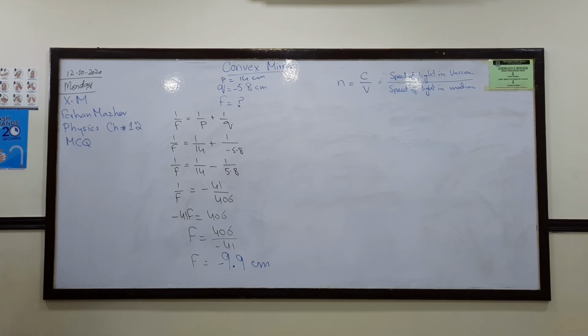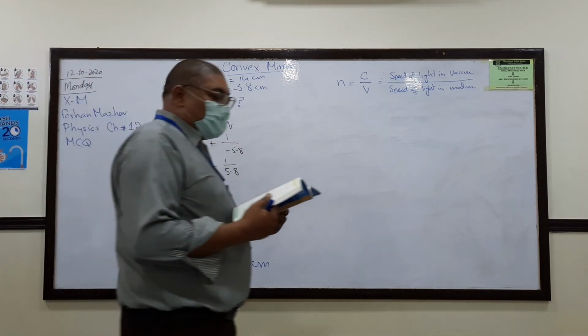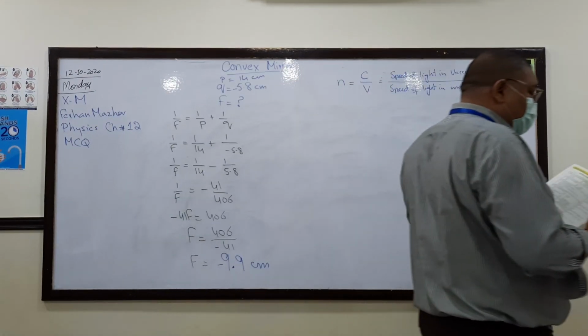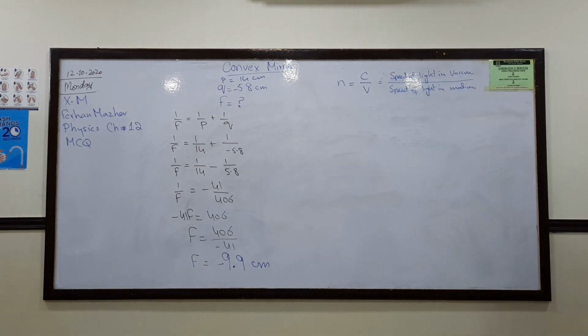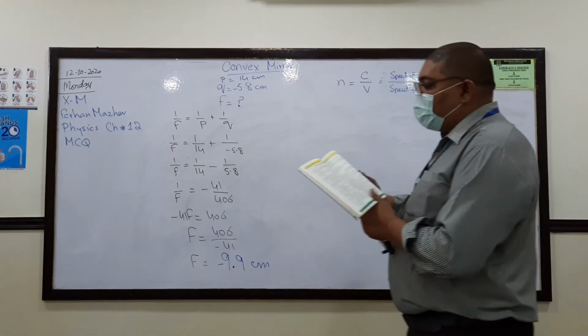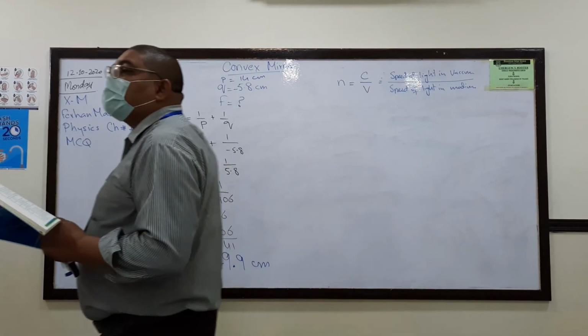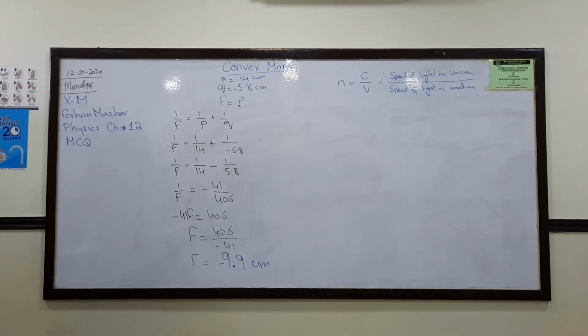It's a tricky thing. I can say it will reflect only. Some people will say partially reflect. But if total internal reflection is happening, then the light should be totally internally reflected. So I think B is the option, but you can confirm it from some other source also.